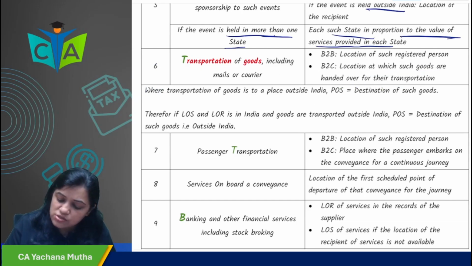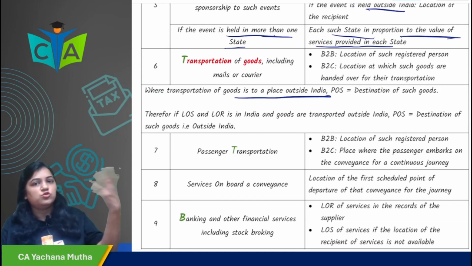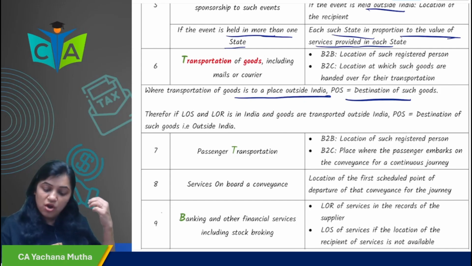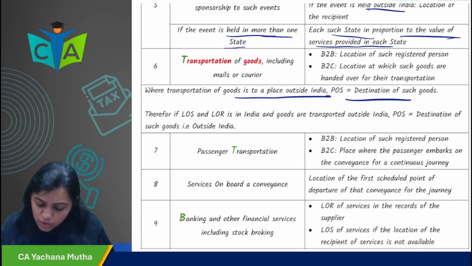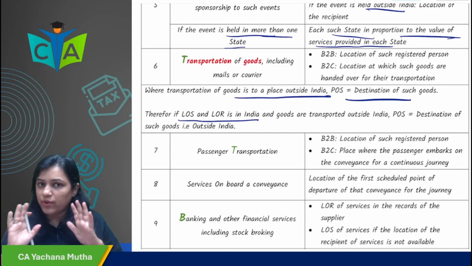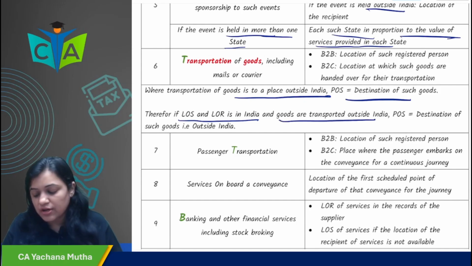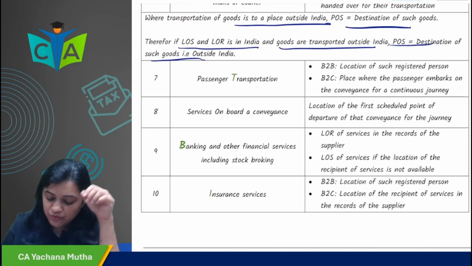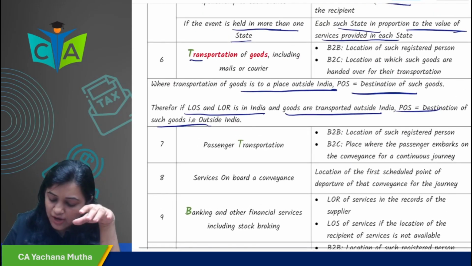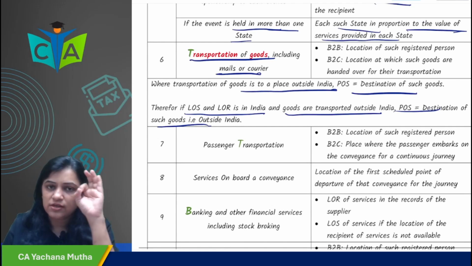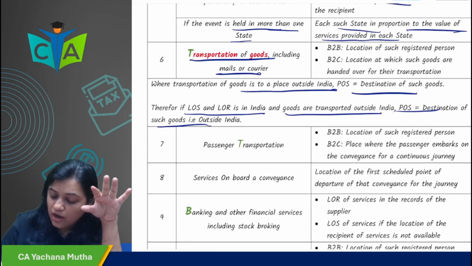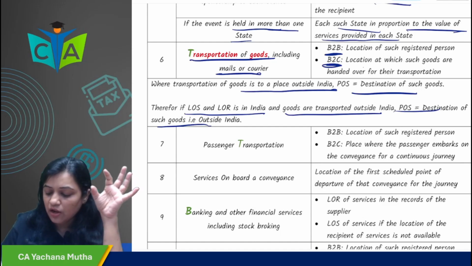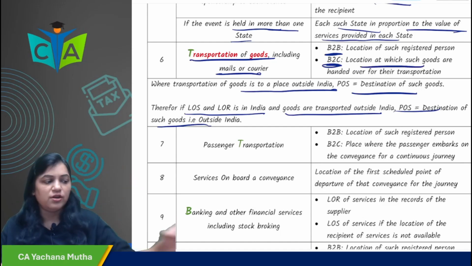Where the transportation is to a place outside India, now I am sending the goods to Paris, then the place of supply would be destination of such goods. So if LOS and LOR in India, section 12 is applicable and goods are transported outside India, place of supply would be destination of the goods outside India. So in case of transportation of goods including mail or courier, if it is B2B, location of such registered person. If it is B2C, location where the goods are handed over for the transportation.